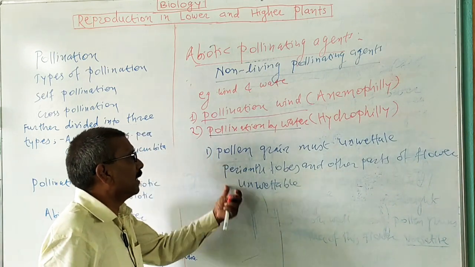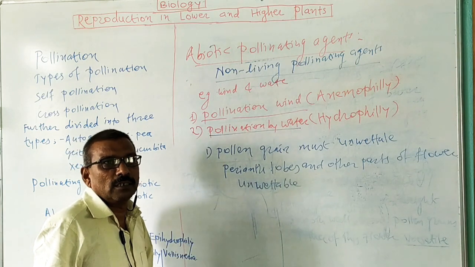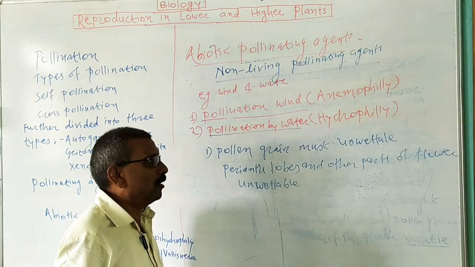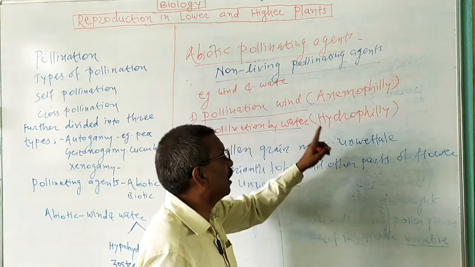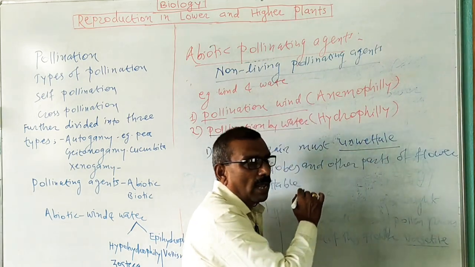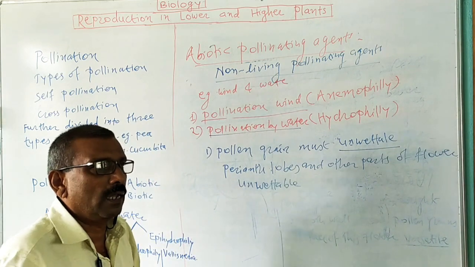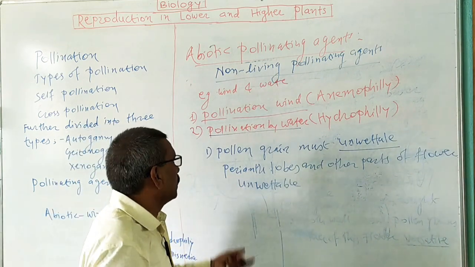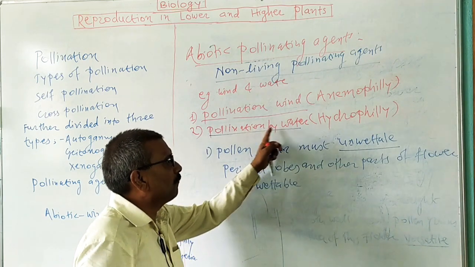Now these are the characters of water pollinated flower. The most important character of a water pollinated or hydrophilous flower is that the parts of this plant must be unwettable. They cannot absorb water and they cannot sink in the water body. So these are the characters of water pollinated flower.